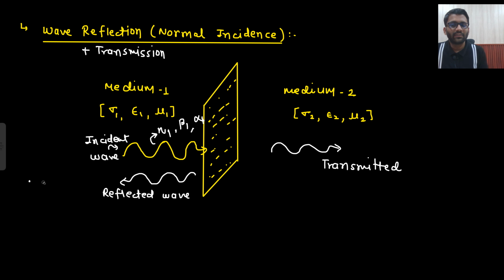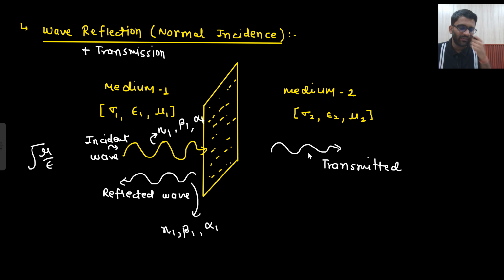So neta, beta and alpha are not associated with the medium. This is the property of a wave. So what will be the value of neta, beta, alpha for this particular wave? Same only, right? Because they are in the same medium. If they are in the same medium, that means their mu and epsilon are same. So for this wave as well, you will have the same neta, beta and alpha. But for this wave mu, epsilon and sigma have changed. So the neta value will change. This wave will have its own neta. Then the beta value will also change, and the alpha value will also change, because they depend on sigma, epsilon and mu.